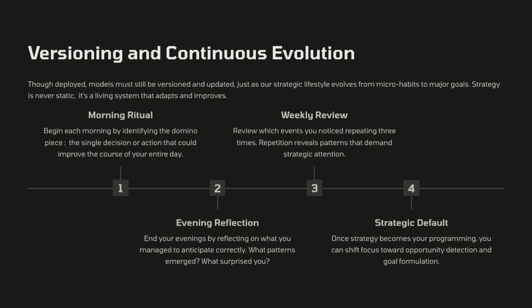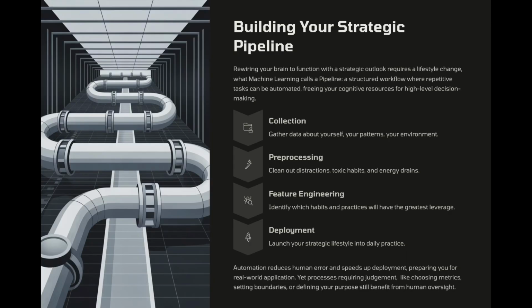To train a strategic mindset, end your evenings by reflecting on what you managed to anticipate correctly. Weekly, or even more often, review which events you noticed repeating 3 times. Once strategy becomes your programming, you can shift focus toward opportunity detection and goal formulation. Rewiring your brain to function with a strategic outlook requires a lifestyle change, what machine learning calls a pipeline,